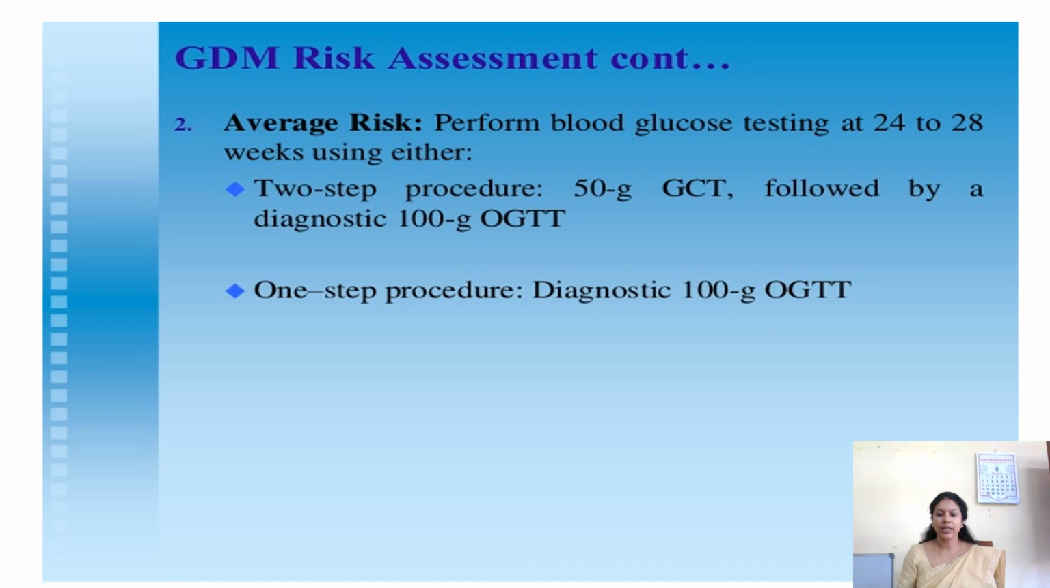That is, first we will give 50 grams of glucose and perform the glucose challenge test, and after that we can give 100 grams of glucose and perform the oral glucose tolerance test. Otherwise, you can perform it as a one-step procedure. That is, instead of giving the 50 grams or doing the GCT, you can go for the GTT directly.